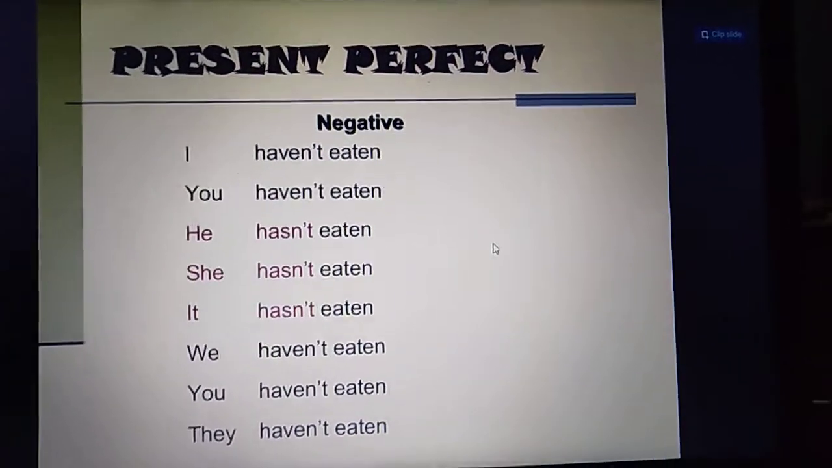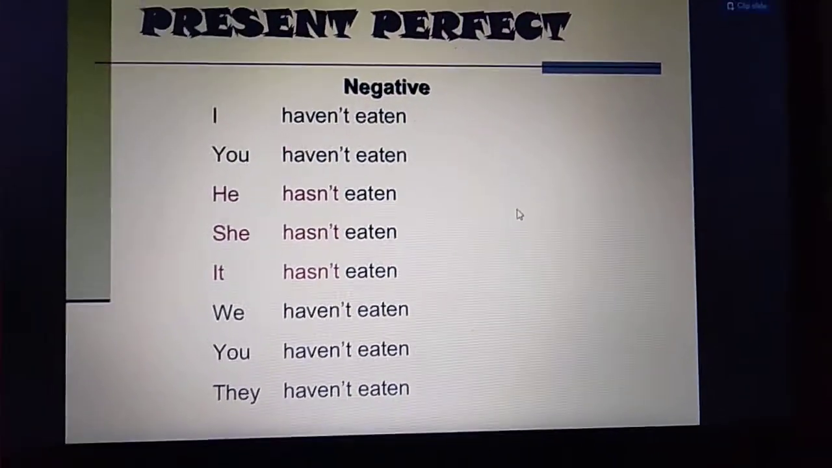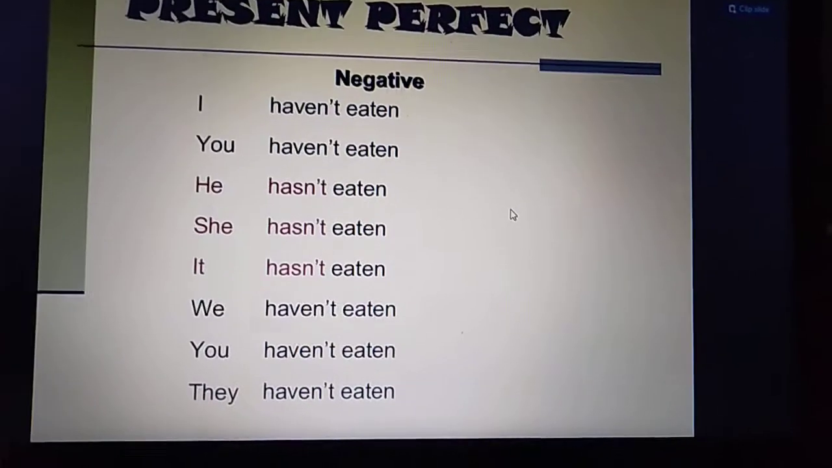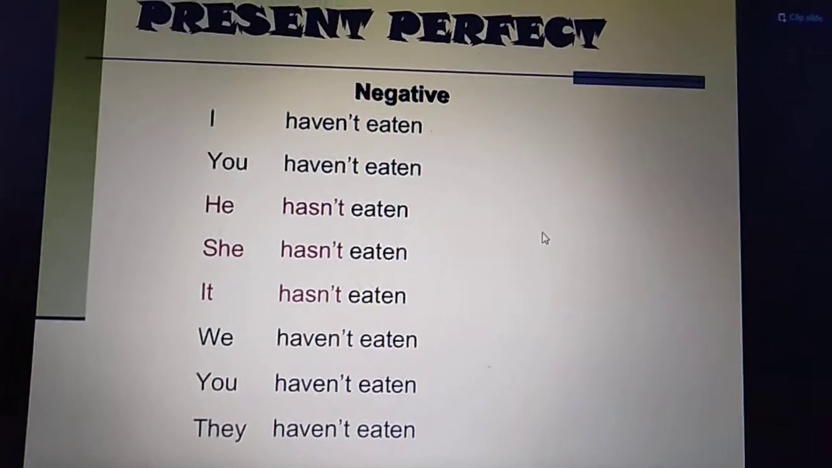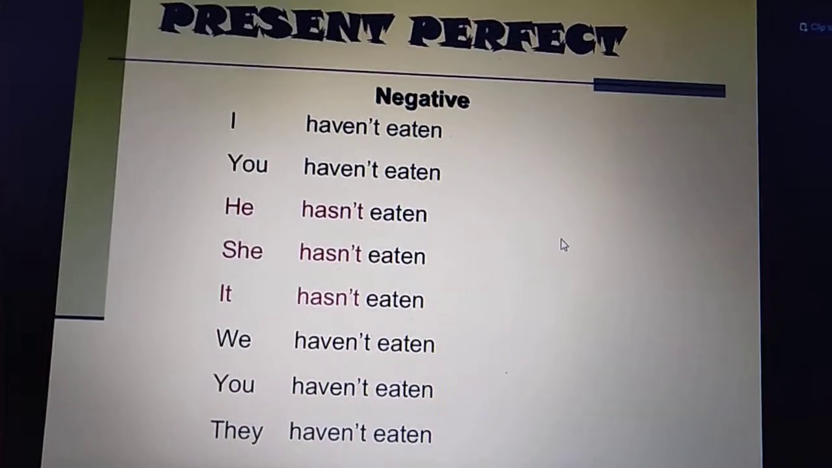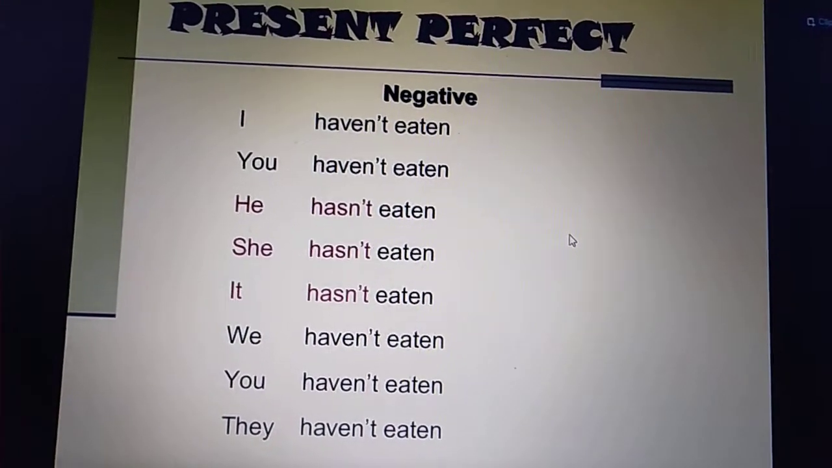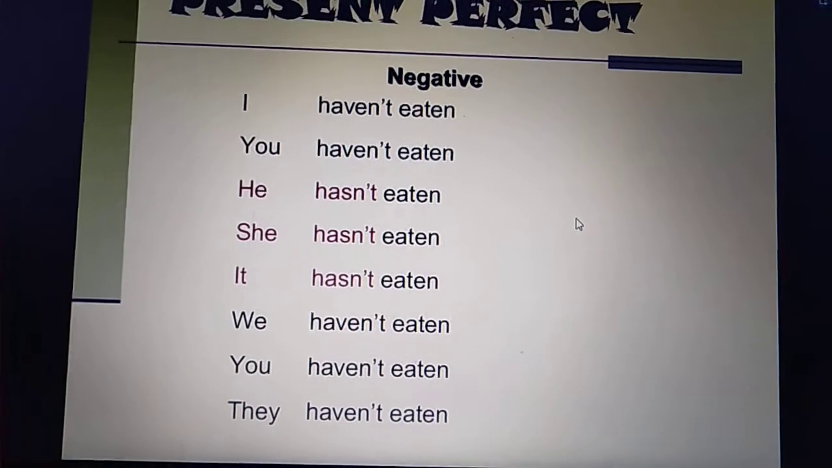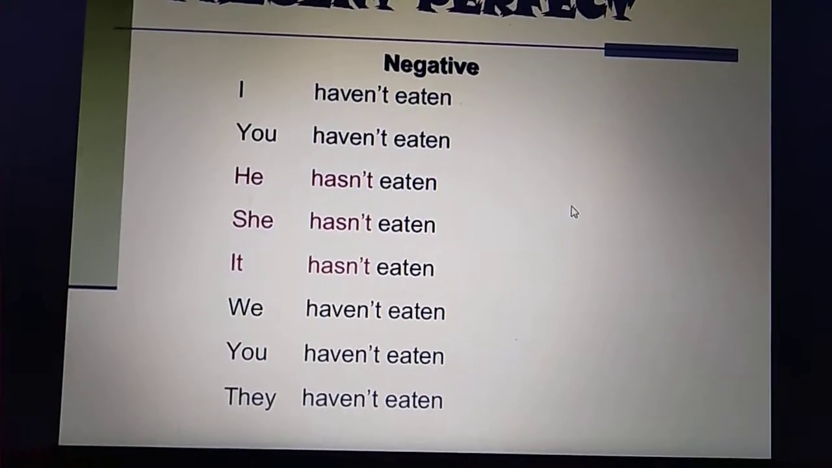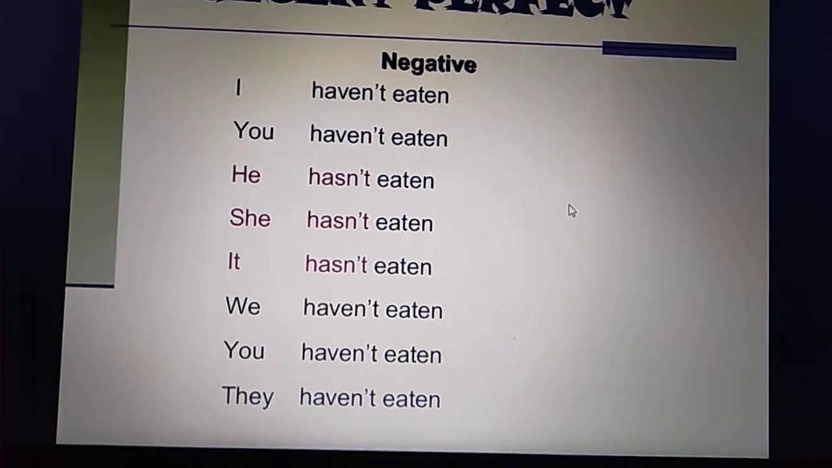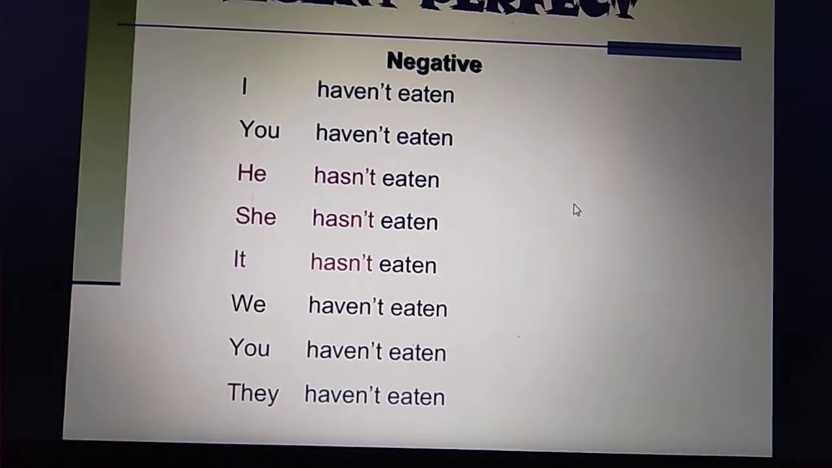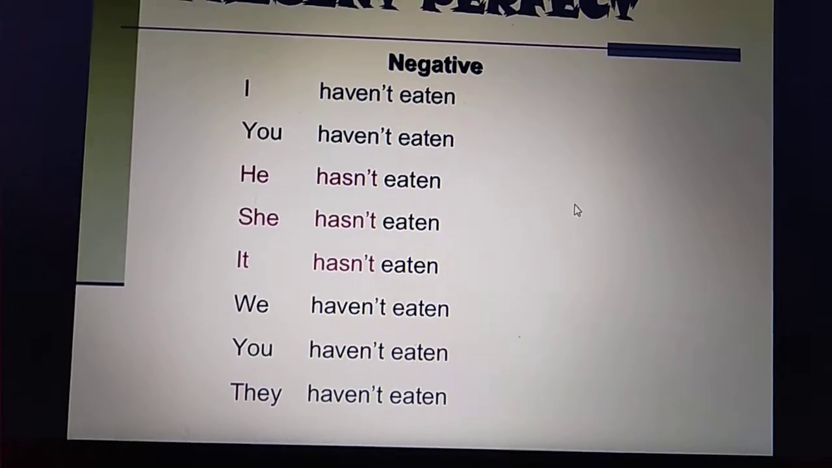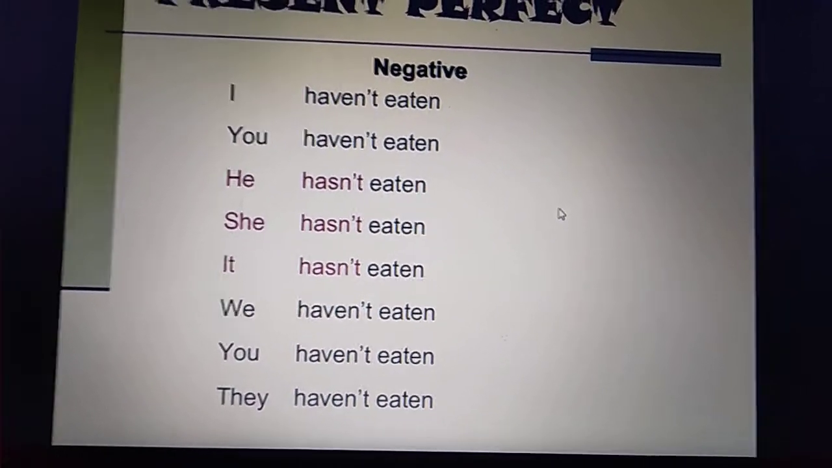अच्छा, in order to make the sentence negative, आप has और have के साथ you will put not. I haven't eaten, आप simply I have not eaten भी लिख सकते हो. Here it's the contraction. You haven't eaten, he hasn't eaten, she hasn't eaten. आप इस तरह लिखते हो, he has not eaten, she has not eaten, we have not eaten. Here this is the negative form. In order to make a sentence negative, you have to add not with has or have.